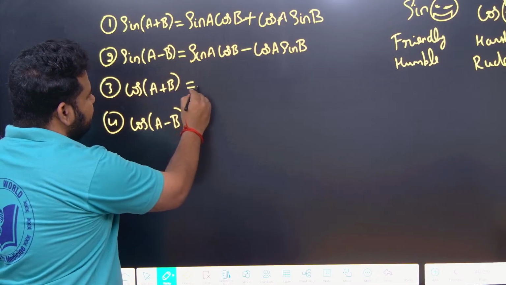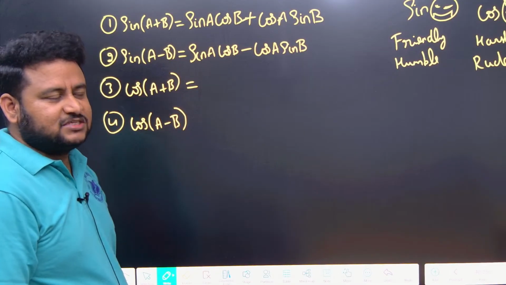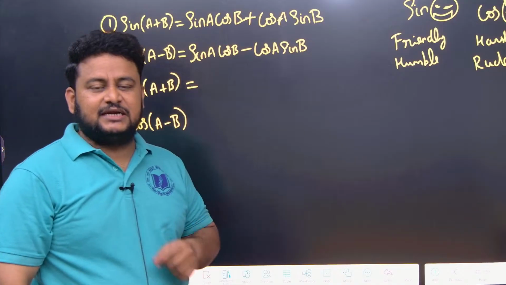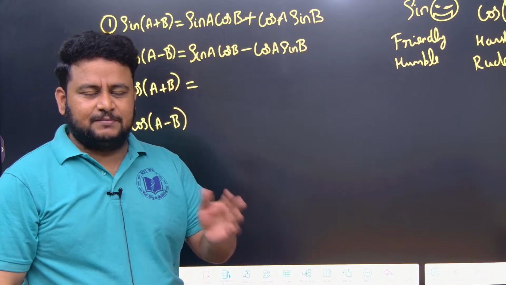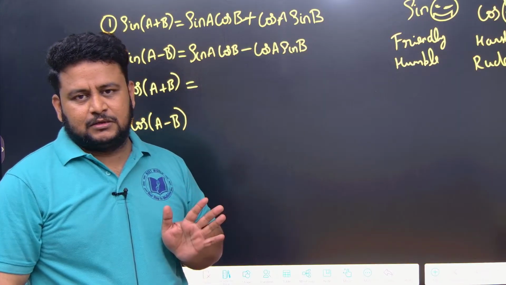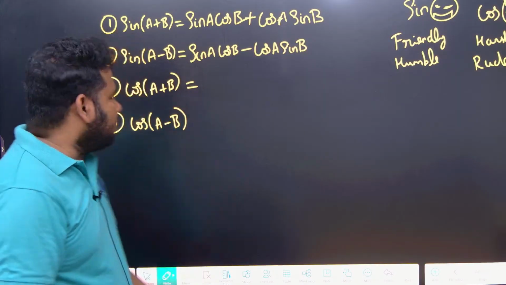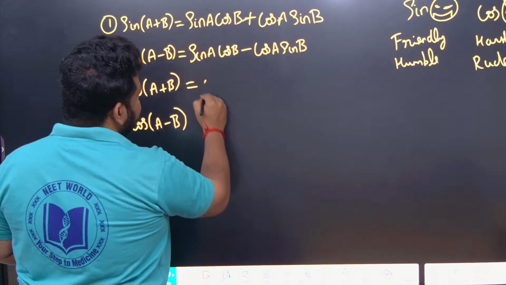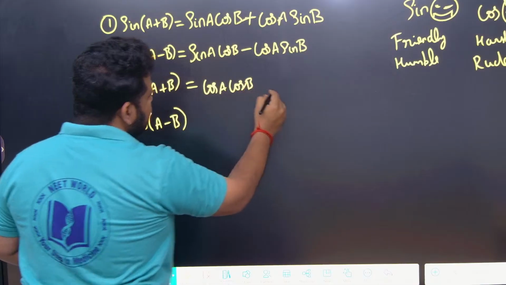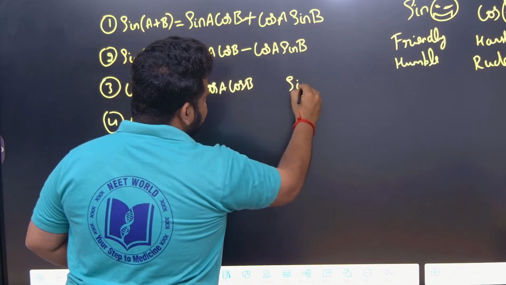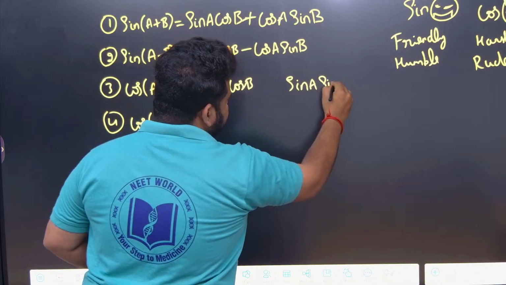So cos of a plus b. I told you cos is a person, it doesn't like to combine with anyone else. So cos will remain with cos only, and it will make sure that sin will remain with sin. So what will the formula become? Cos of a plus b will become cos a cos b, and here we will write sin a sin b.